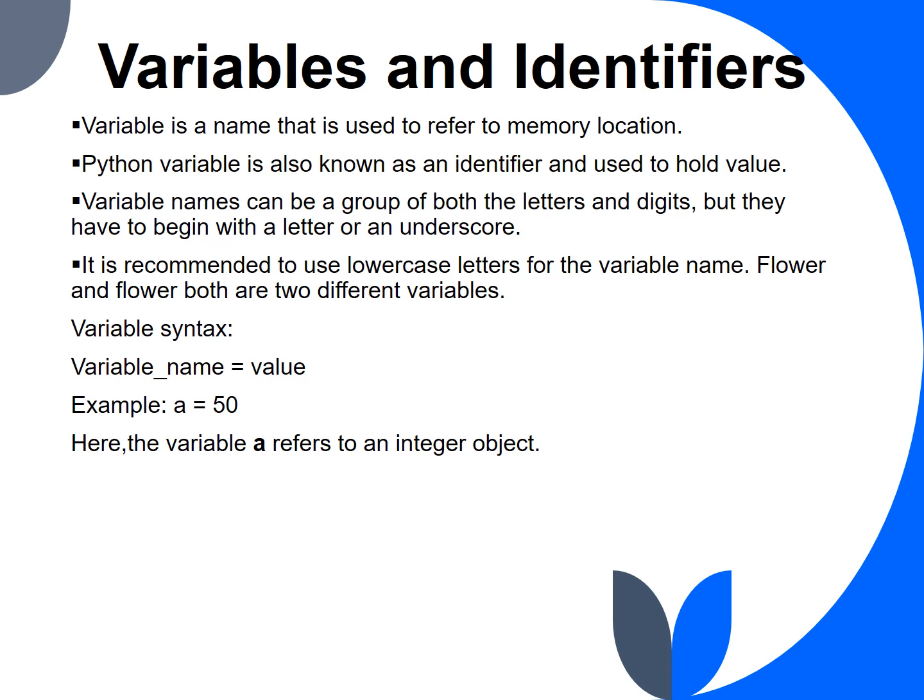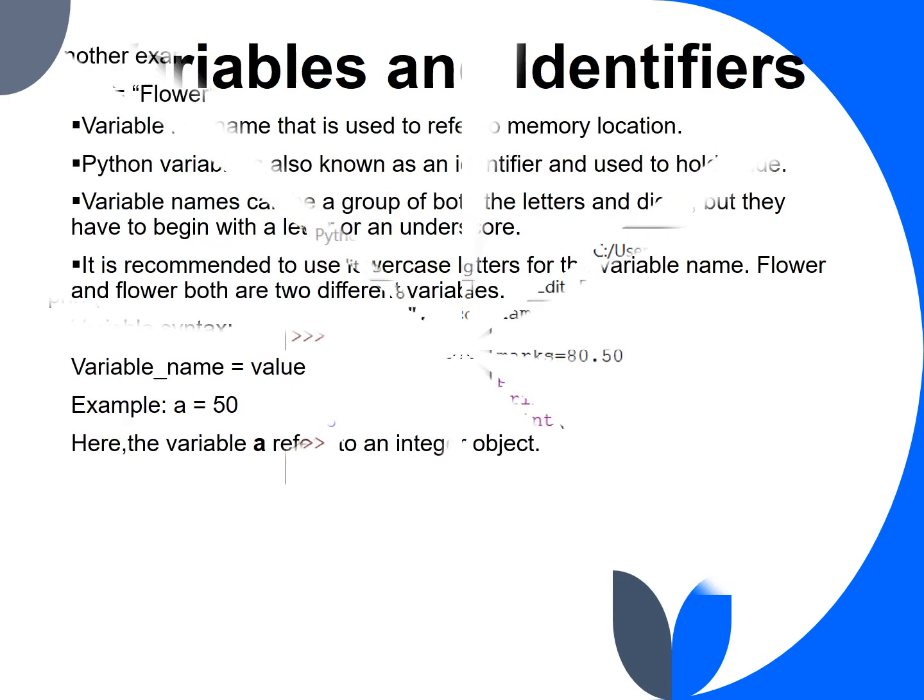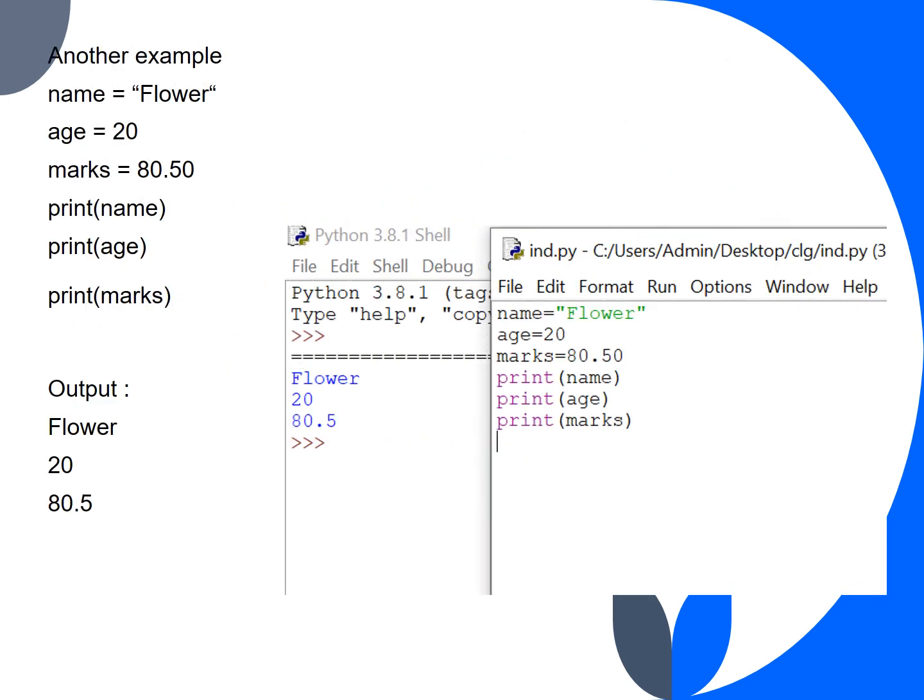The syntax for declaring a variable is variable name equals value. For example, a equals 50. Here a is a variable which holds an integer object. Another example. Here we are declaring variables name equals flower, age equals 20, marks equals 80.50. When we print all the variables, we get the output as follows.